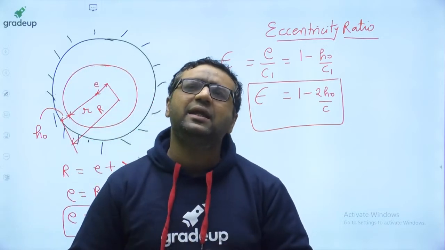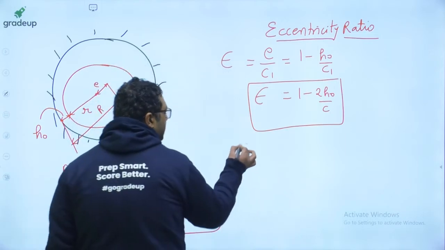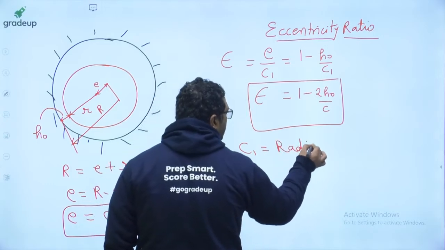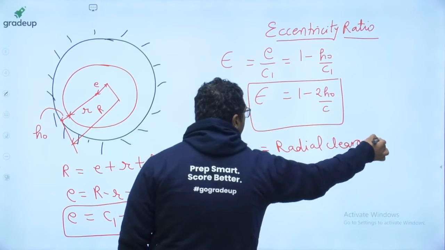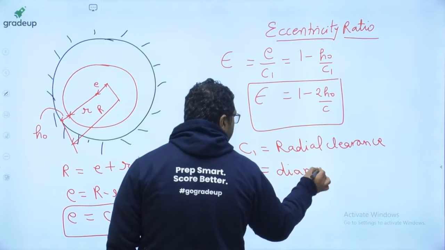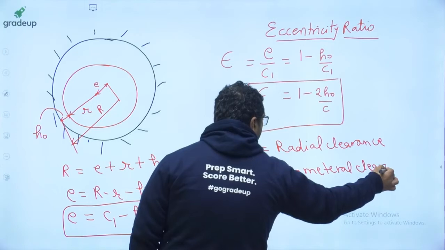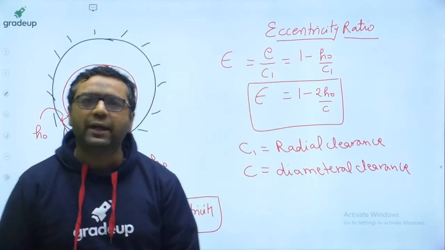C1 is radial clearance, C is diametral clearance. We have seen in the starting, C1 is radial clearance, and C is diametral clearance. Okay?